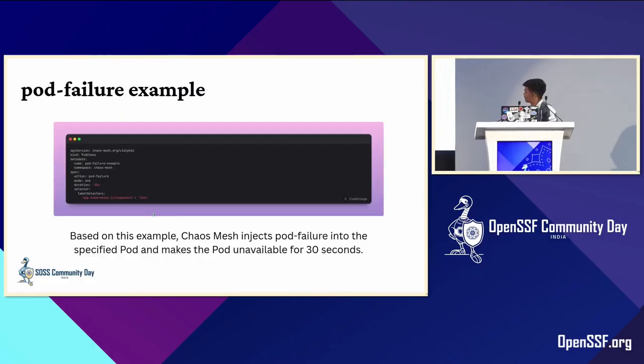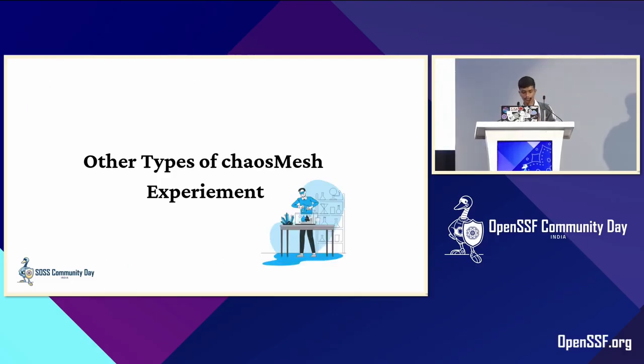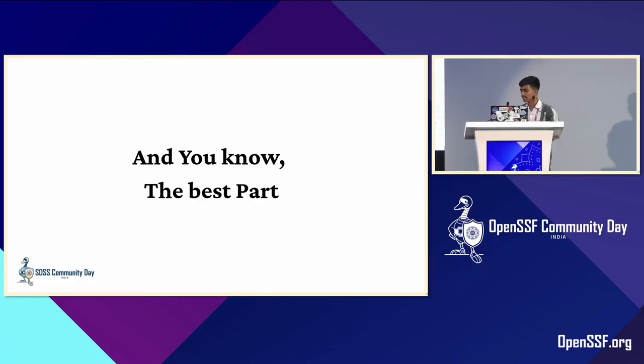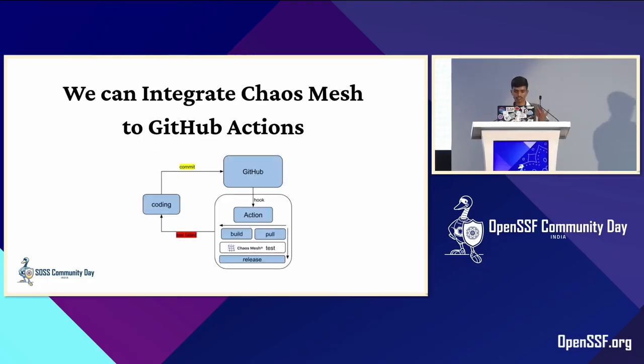So this is a basic example of a pod failure. As you can see in the YAML file, there is an action, pod failure, and the duration is 30 seconds. So what QoS is doing is injecting the pod failure into the specific pod and making the pod unavailable for 30 seconds. That is one of the QoS experiments, and there are other experiments of QoS also, as I have mentioned. And the best part, as we all know, is that we can integrate QoS into GitHub Actions, so that whenever we make